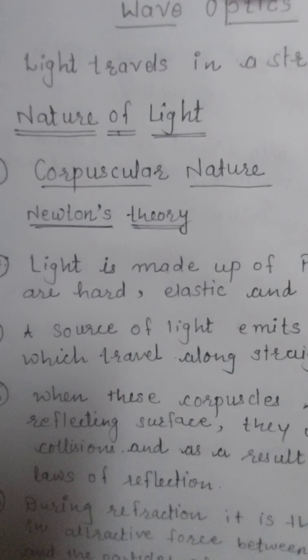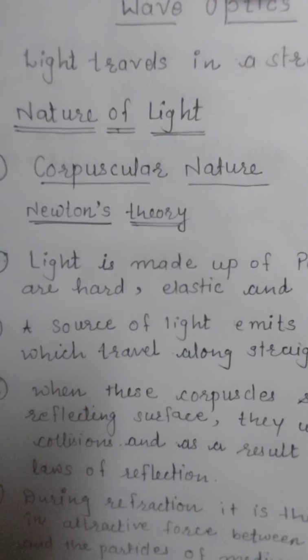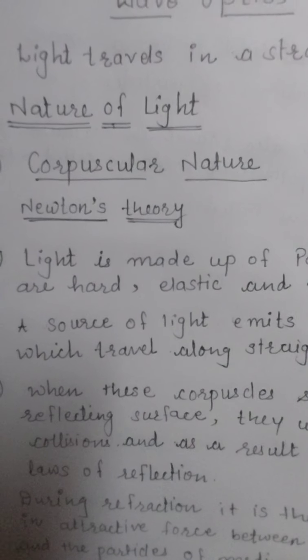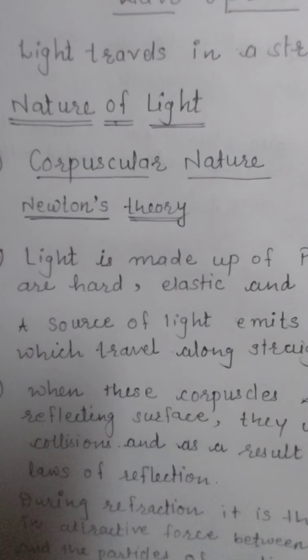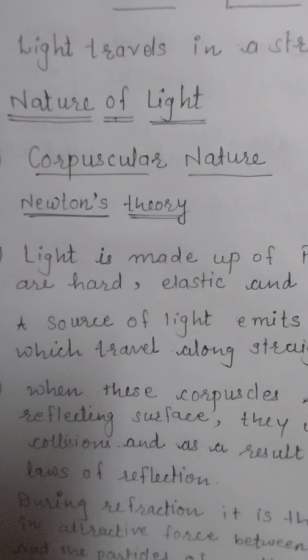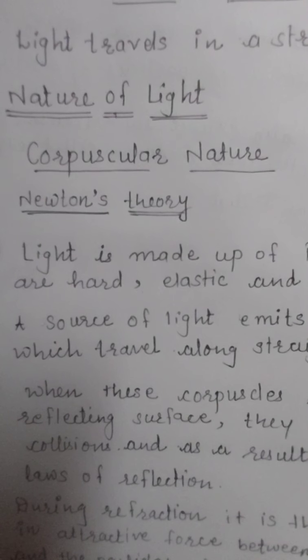The rays we can see, right? What is the light ray? Light ray means the path traveled by the light. But what does this light ray consist of exactly? What is the nature?